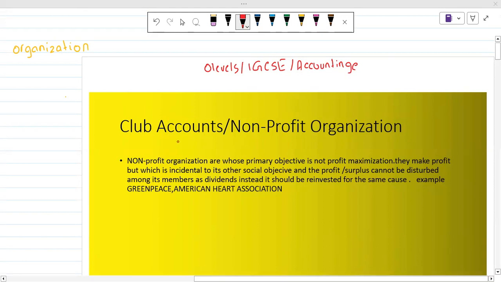Okay, so today we have a topic which is club accounts, and the second name which is used by CIE in their terminology is non-profit organization, which you can shorten to NPO. This topic is useful in O Levels and IGCSE. It is basically related to the syllabus of IGCSE and O Levels. The code for O Level accounting is 7707 and for IGCSE it is 0450.